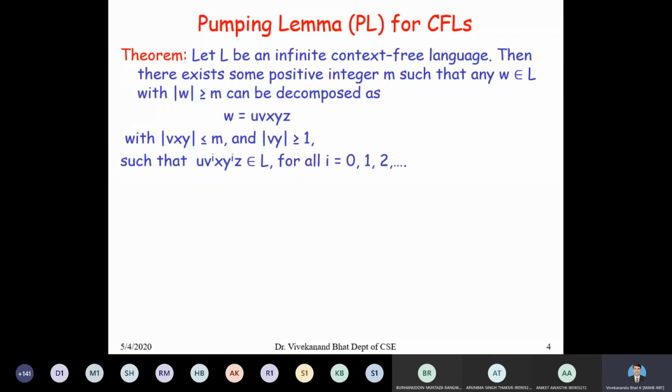Try to see this pumping lemma statement carefully. The first line is: L is an infinite context-free language. Then you should be able to pump a particular string of length m.